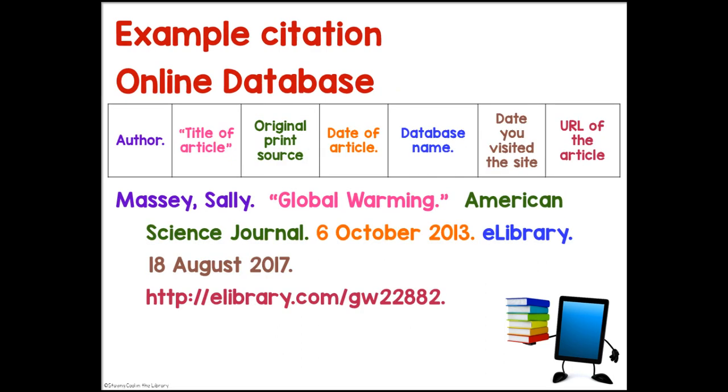Here is the online database. An author with a period, the title of the article in quotation marks, the original print source. This is where the database got its information. The date of the article with a period, the database name, the date you visited the website, and the URL of the article within the database.